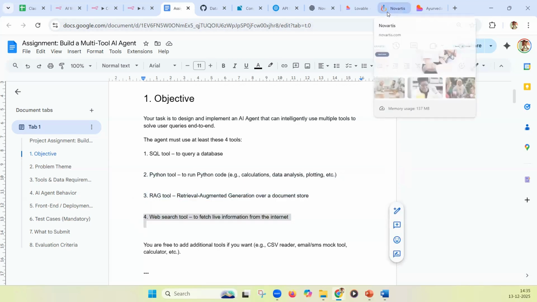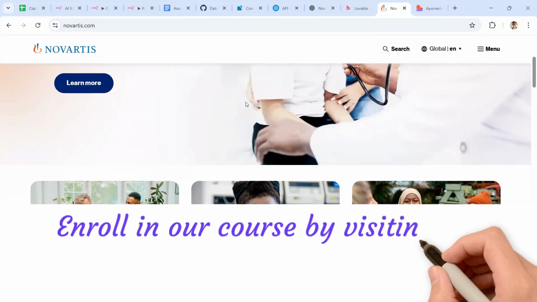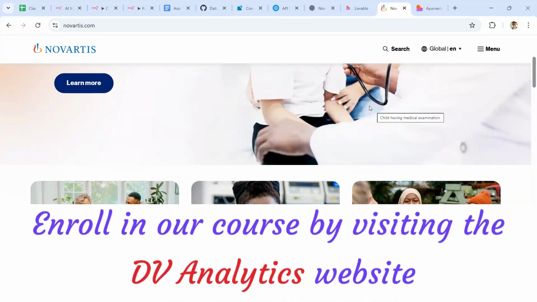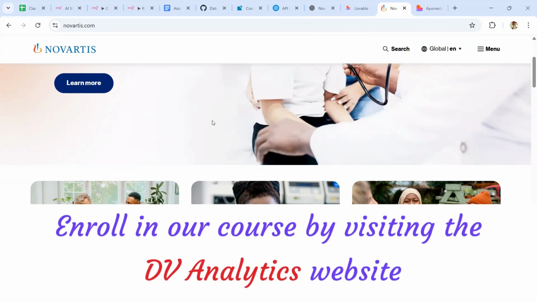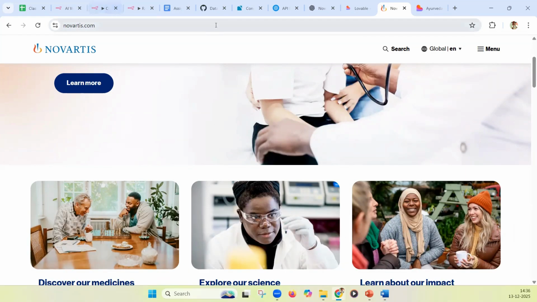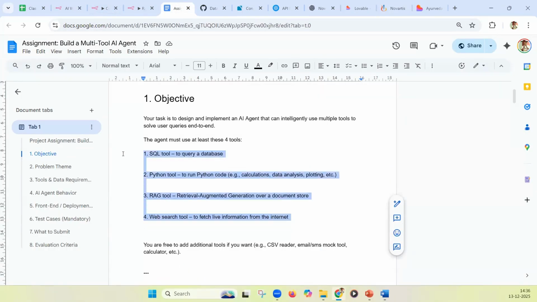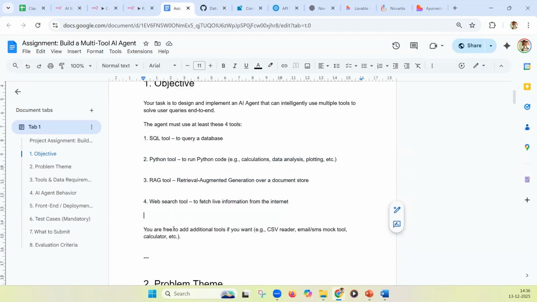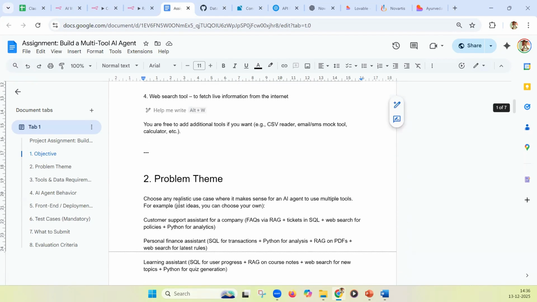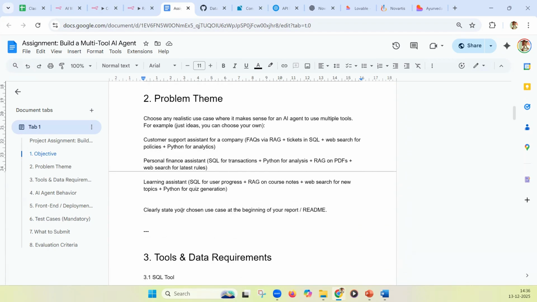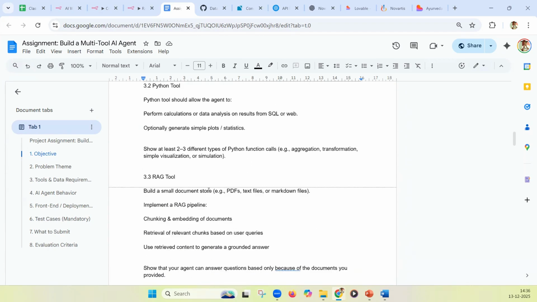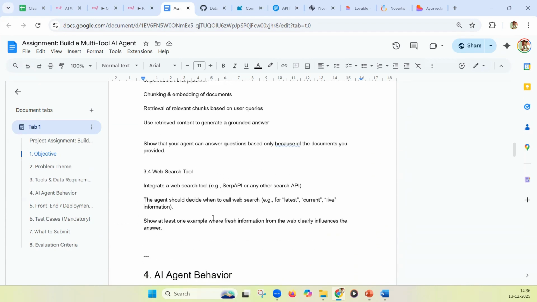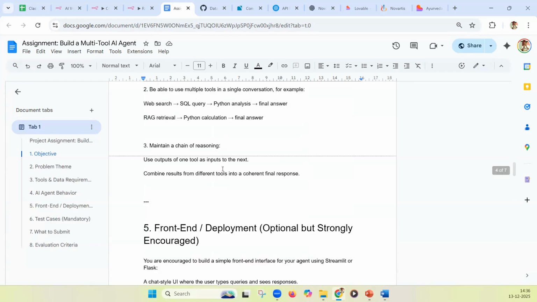Let's say you ask questions like, what is the Novartis current stock price? Or why is the Novartis stock price decreasing? Or what is the sentiment of the users about Novartis? If you want to get information from the internet, that also we want to get. So basically, we want one AI agent that is super, super powerful. It does structured querying, it does visualizations, it does retrieval augmented generation, and it does web search. This is the AI agent that we want to create. This is a little more complex than whatever we have done until here. It doesn't mean that you cannot do it by using your ChatGPT here and there. By looking at our code itself, if you go through our course, you should be able to create this.